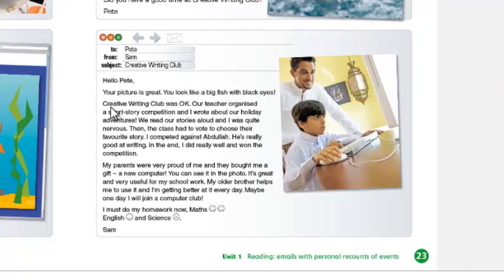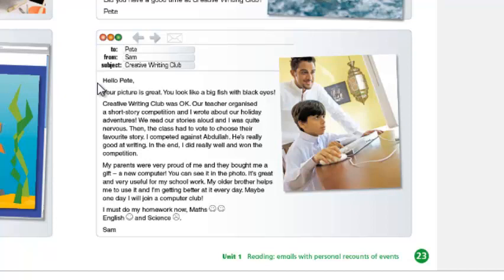Hello, Pete. Your picture is great. You look like a big fish with black eyes. Creative writing was okay. Our teacher organised a short story competition, and I wrote about our holiday adventures. We read our stories aloud, and I was quite nervous. Then the class had to vote to choose their favourite story. I competed against Abdullah. He's really good at writing.